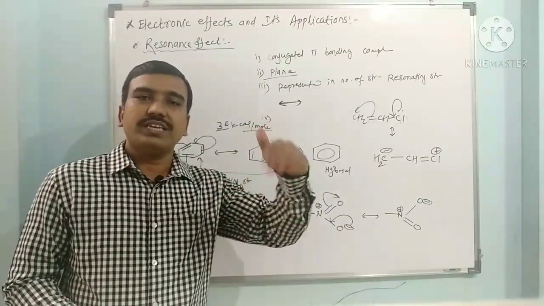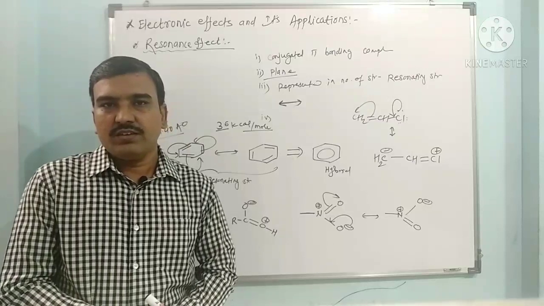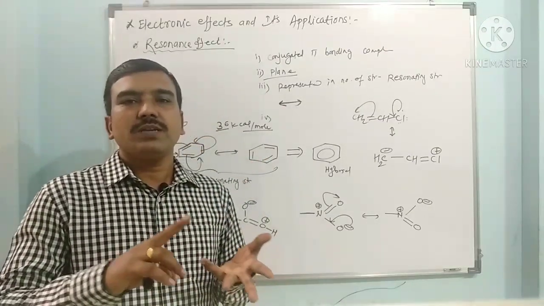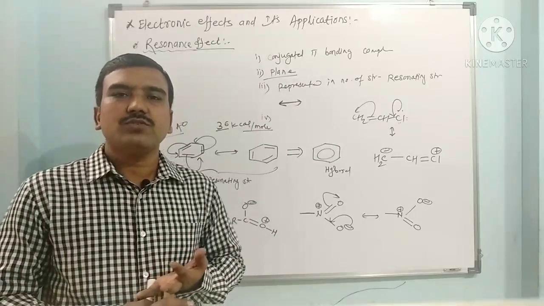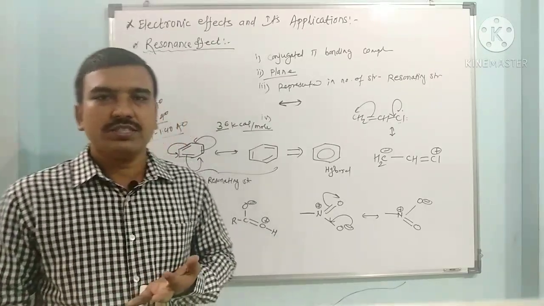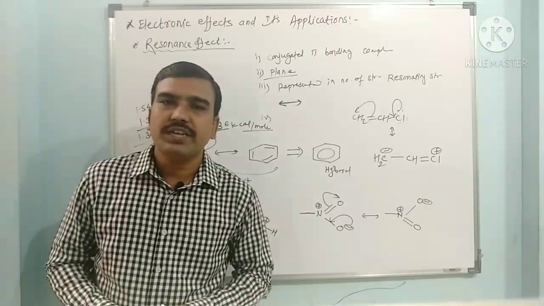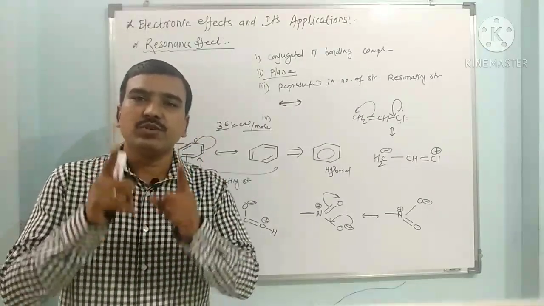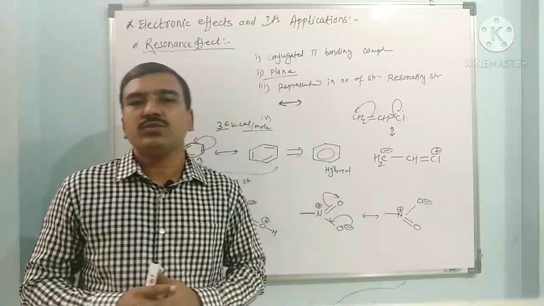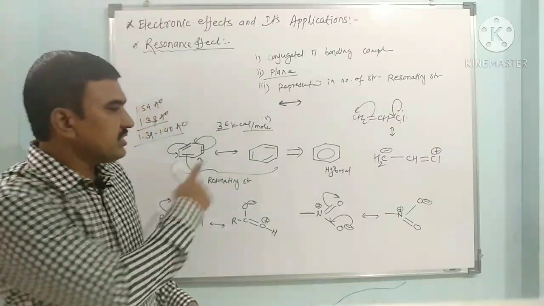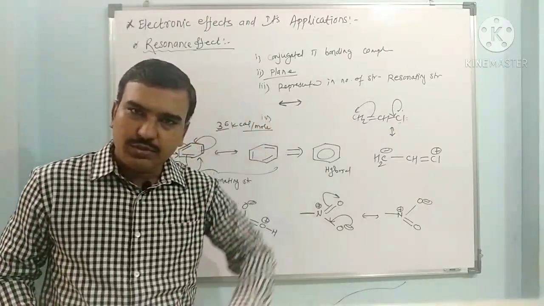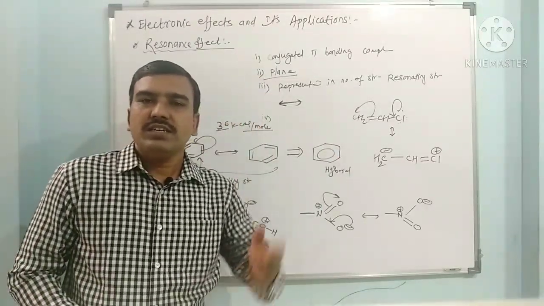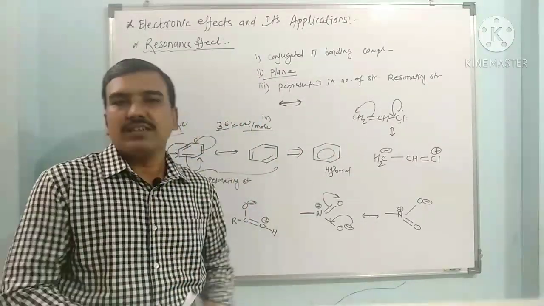So this is called the stabilization energy of benzene. We can calculate this from the heat of combustion or enthalpies of hydrogenation. These are the two ways by which we can find the resonance energy in benzene. Benzene is stabilized by 36 kilocalories per mole just because of the resonance effect, hence it is known as resonance energy. Because of this delocalization, the energy of the compound is reduced, so its stability increases. The resonance effect stabilizes the compound.